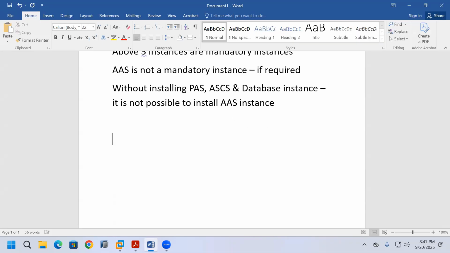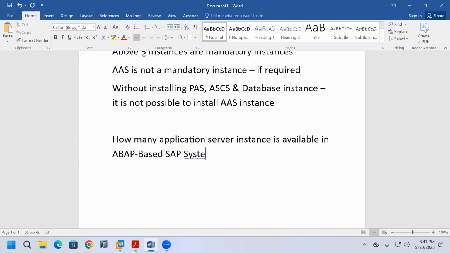First of all, how many application server instances are available in an ABAP based SAP system? That is the question.